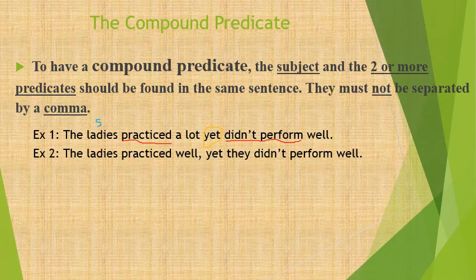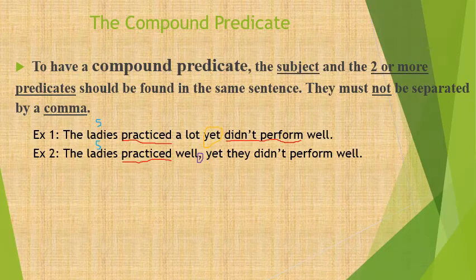Now, the ladies practiced well, comma, yet they didn't perform well. Here I have the comma. It means I have two separate sentences. So I need to deal with the first part alone, and I need to deal with the second part alone. Now the ladies here is my subject. Practiced is my verb. And I do not have another verb.